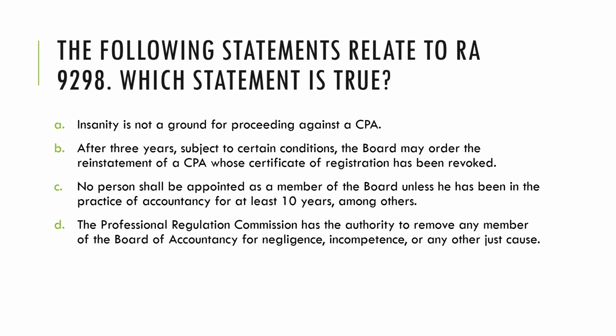Letter B, after 3 years, subject to certain conditions, the board may order the reinstatement of a CPA whose certificate of registration has been revoked. Letter B is also false, as the provisions of RA 9298 require not 3 years but 2 years. After 2 years, subject to certain conditions, that means it's not an automatic reinstatement. Okay, it will have to be at the discretion of the Board of Accountancy.